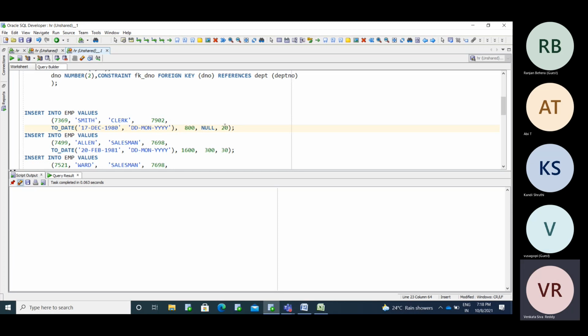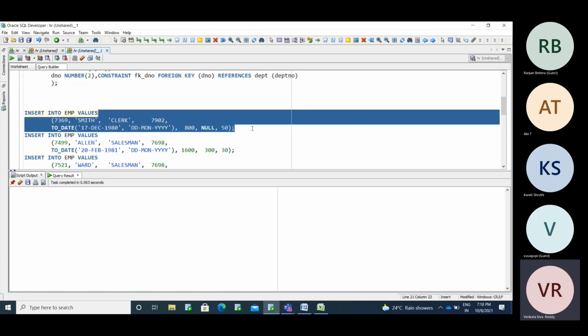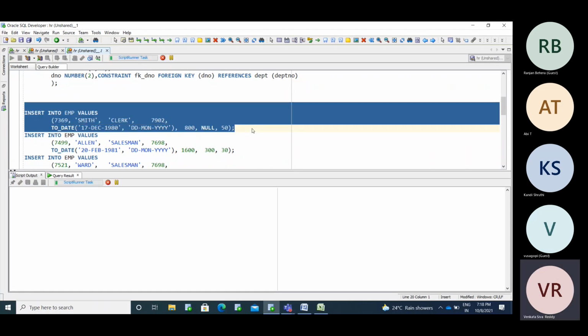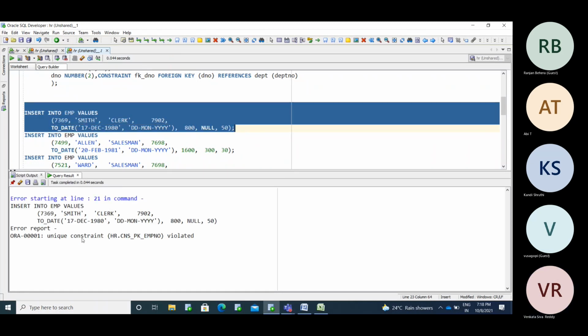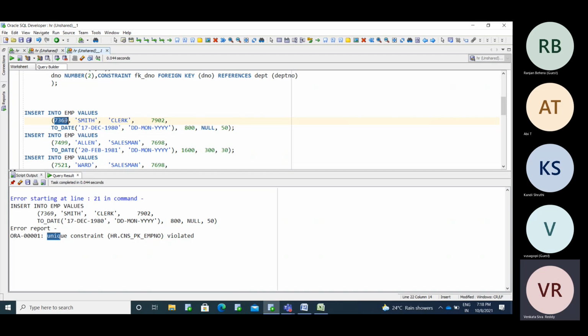Now I'm pushing the data like 50. The parent 50 is not present in the department table. Okay, so here we maintain the 7369 already, right?